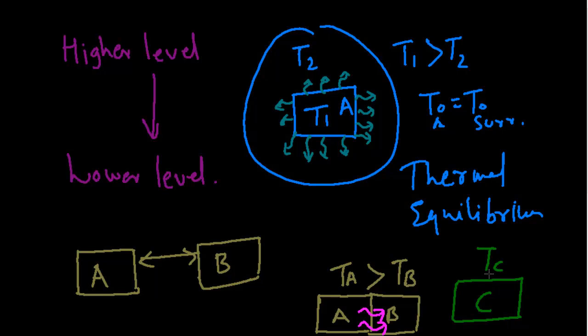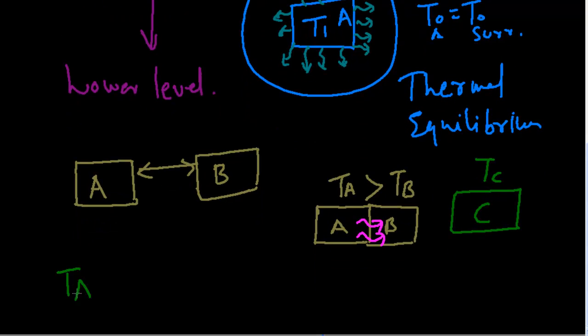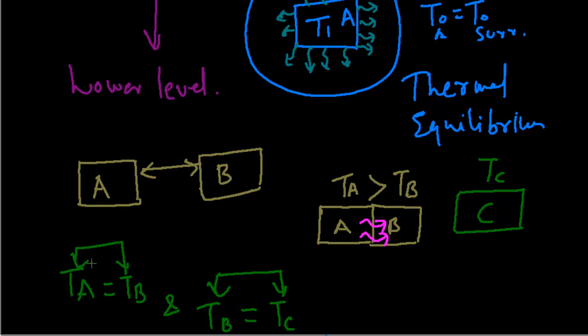Its temperature is TC, and this also is made to be in thermal equilibrium with body B. So what it actually means is that the temperature of body A is equal to the temperature of body B, and the temperature of body B is equal to the temperature of body C. That is, bodies A and B are in thermal equilibrium, and bodies B and C are in thermal equilibrium.